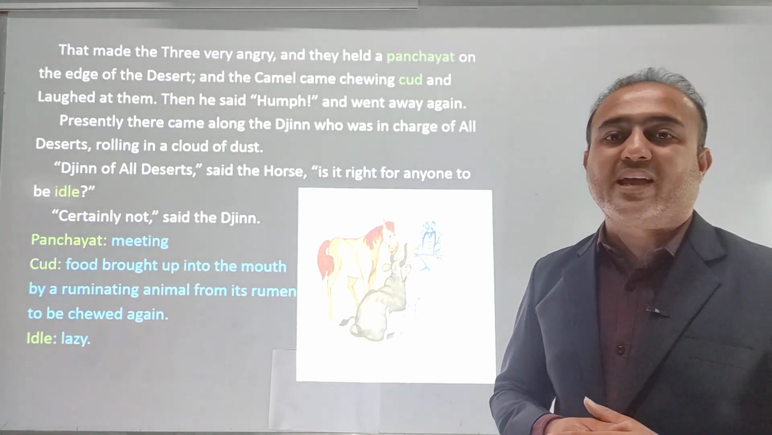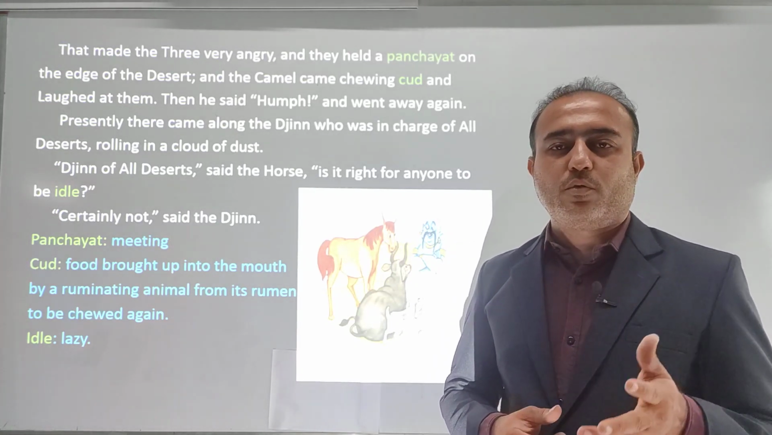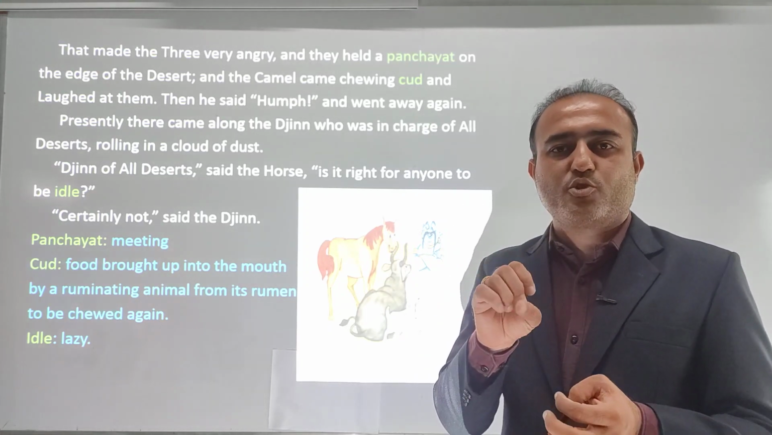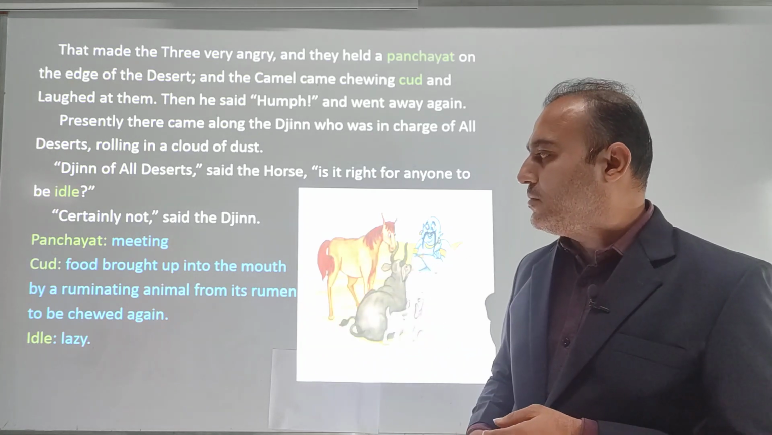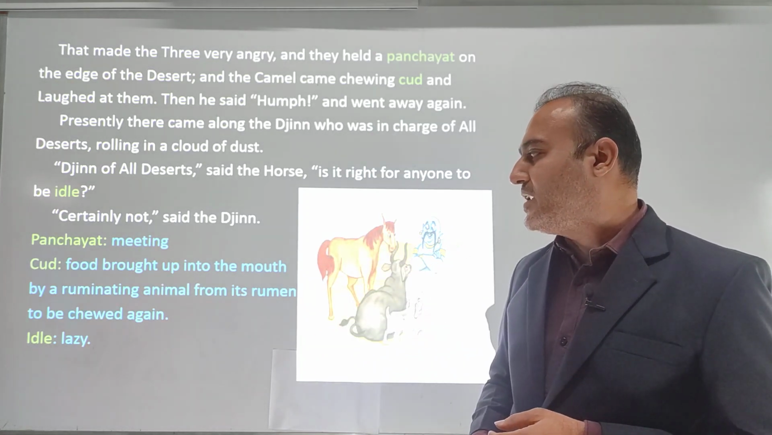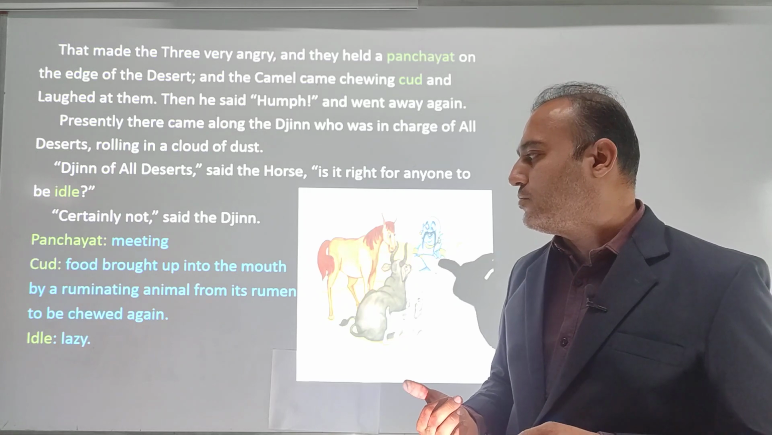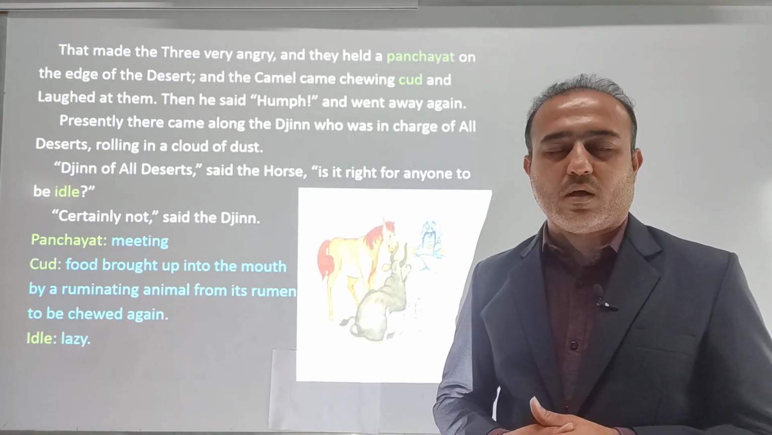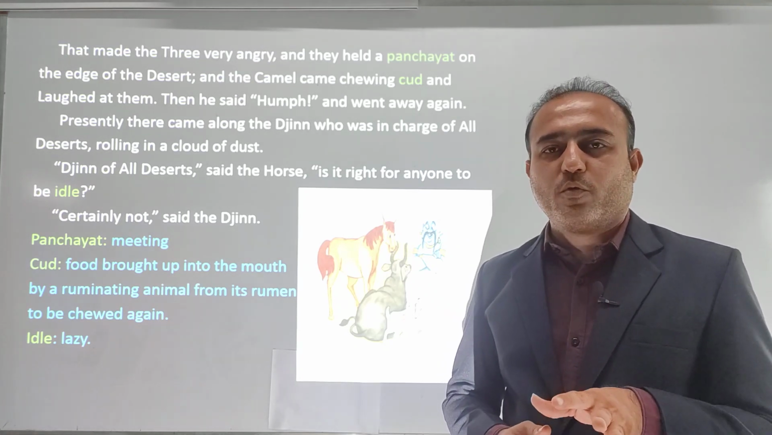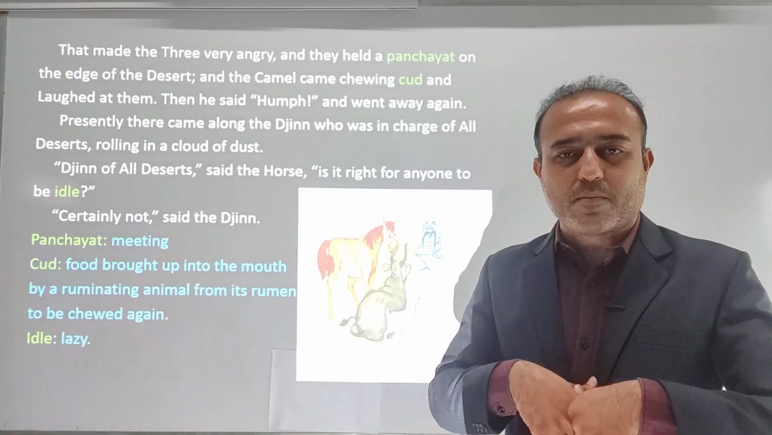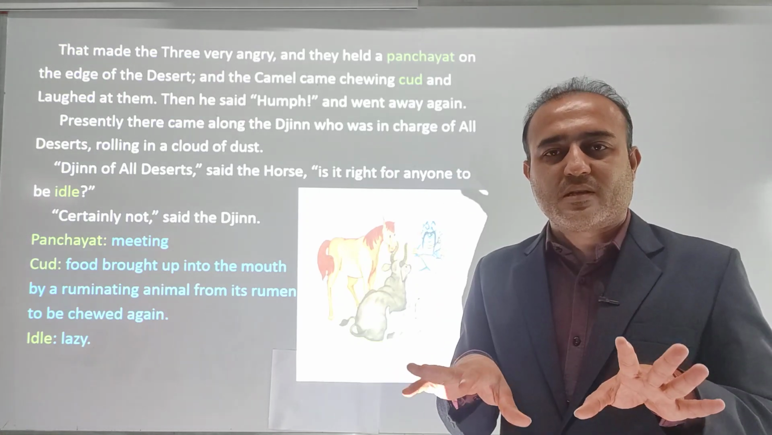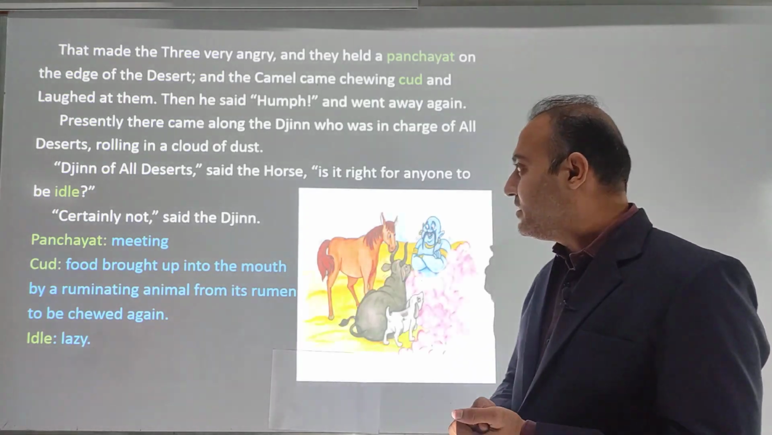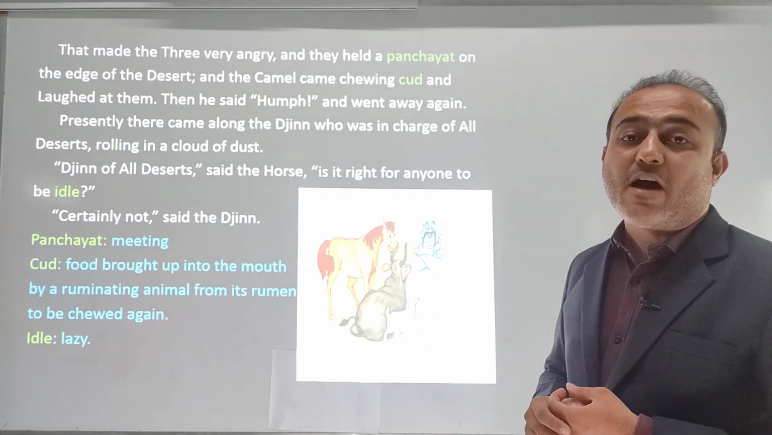Many times we have seen that whatever food animals are given, they swallow all the things together, then again they bring it back up and start chewing it. I have written the meaning: food brought up into the mouth by a ruminating animal from its rumen to be chewed again. As I told you, I will give you one example of a cow. Whatever food you give to the cow, they will just swallow it. Later on they will sit at a place, all the things will come back into their mouth and they will be chewing it. So that is cud.